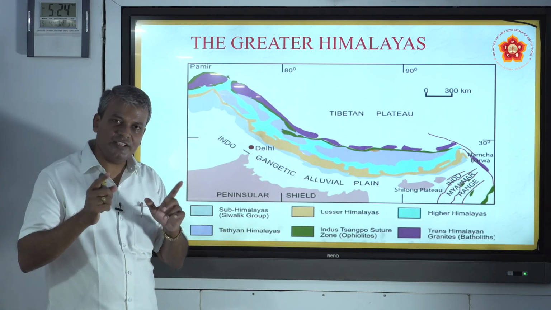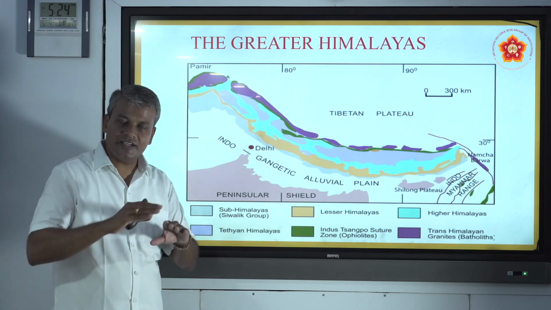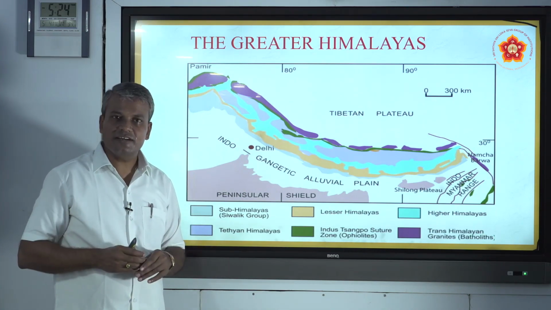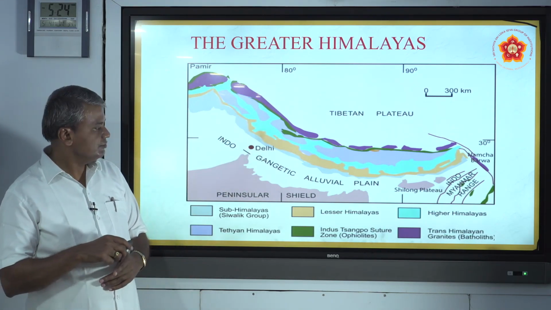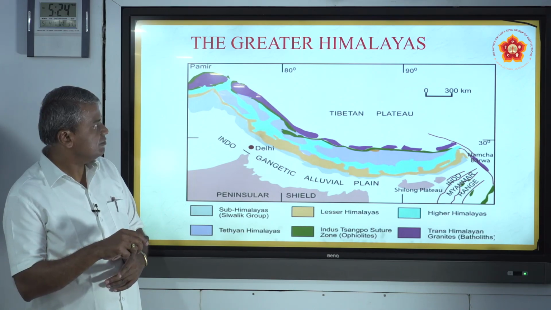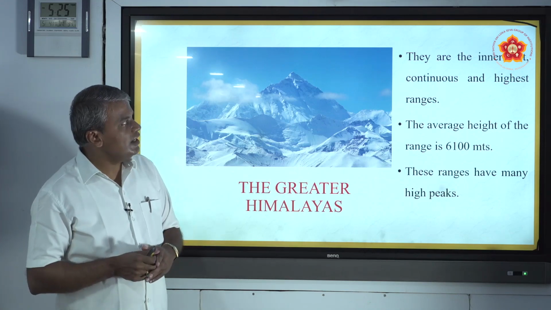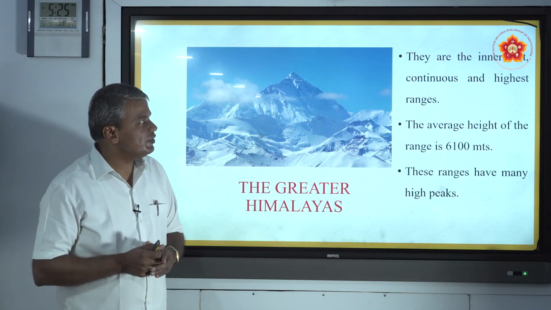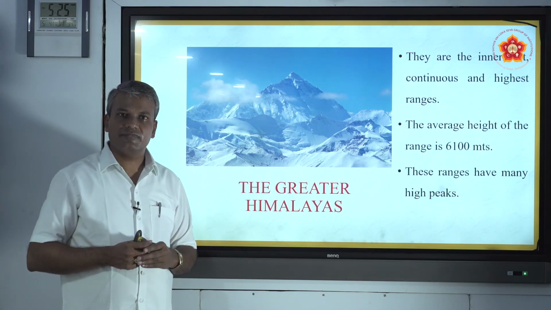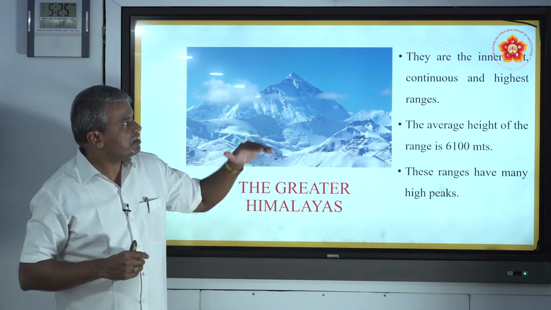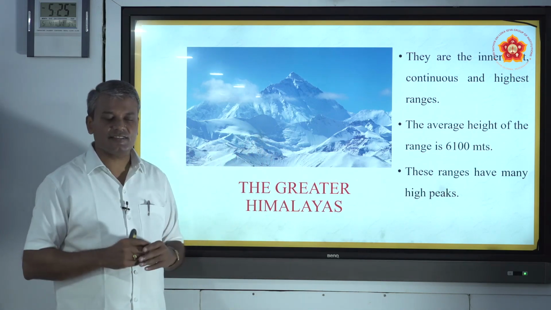This is the Greater Himalayas. They are the innermost, continuous and also highest ranges.